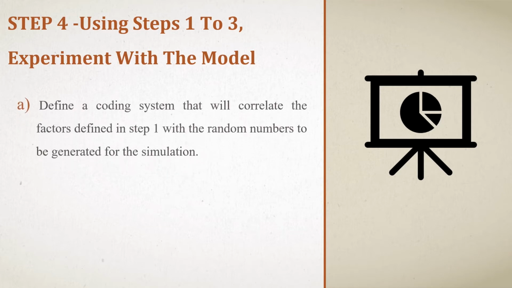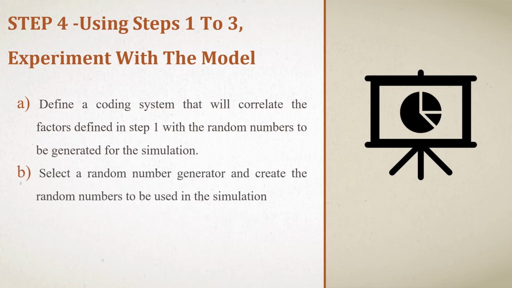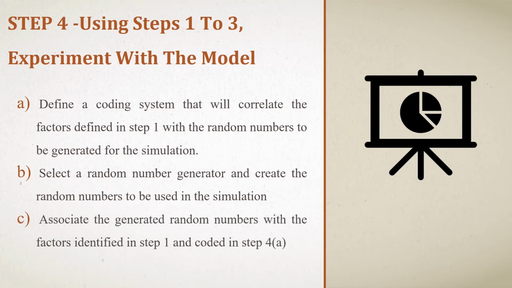For that, initially we will define a coding system that will correlate the factors defined in step 1 with the random numbers to be generated for the particular simulation. Next, we will select a random number generator and create the random numbers to be used in that simulation. Finally, associate the generated random numbers with the factors identified in step 1 and coded in step 4, step A.